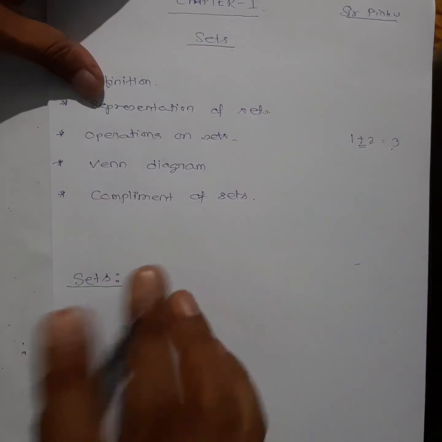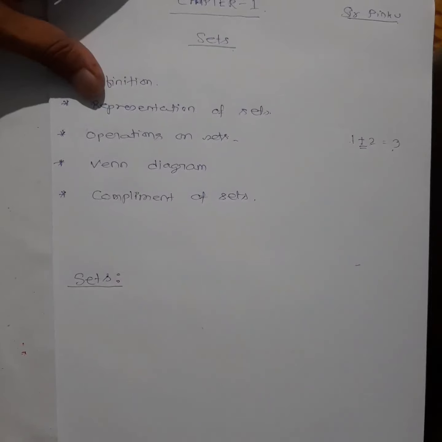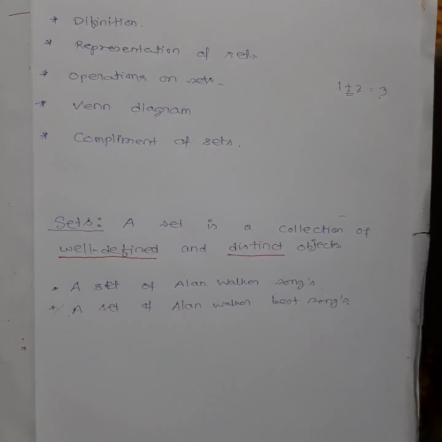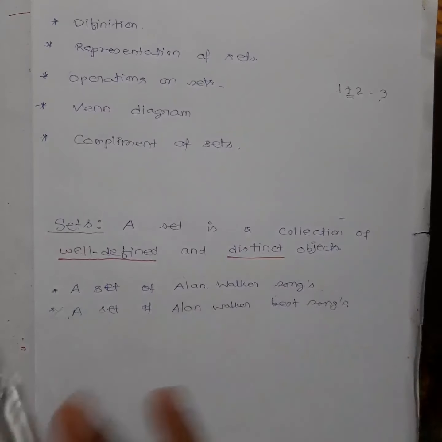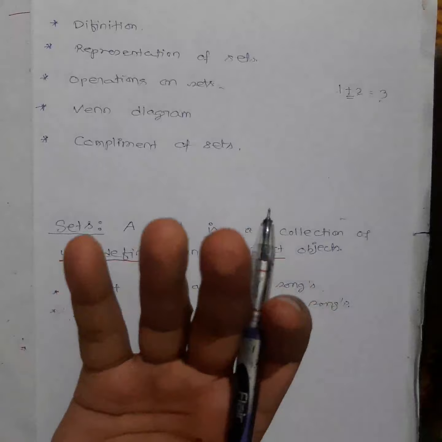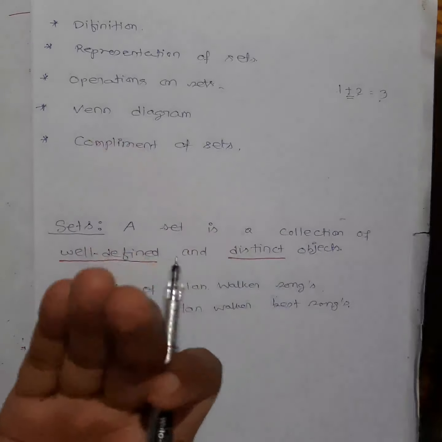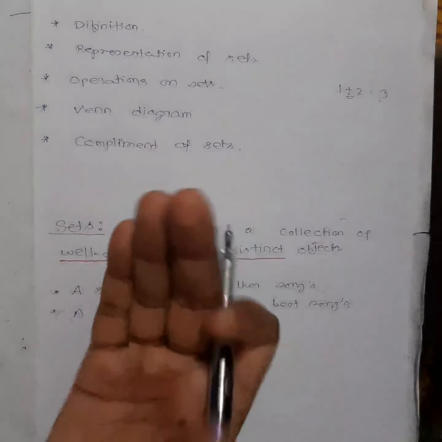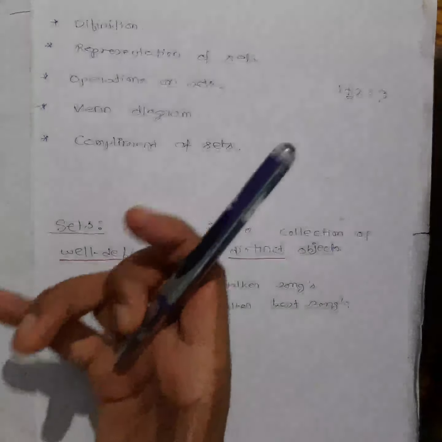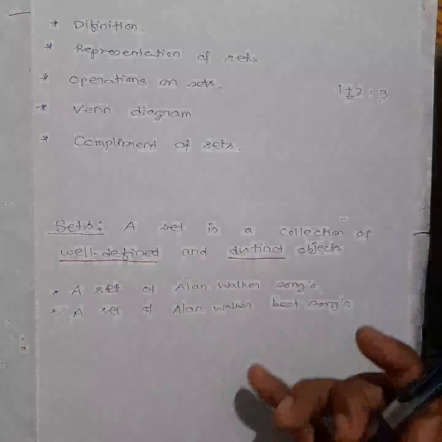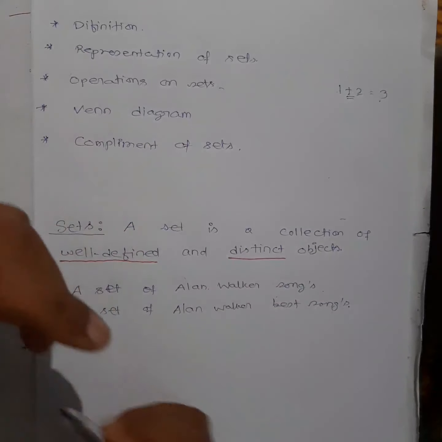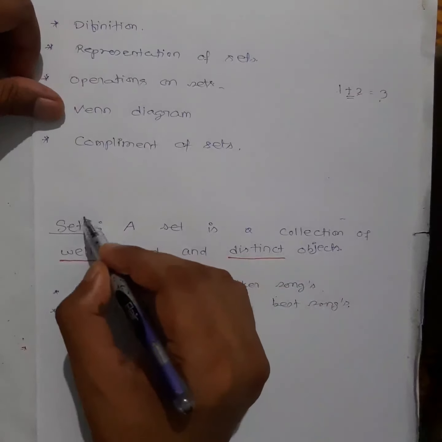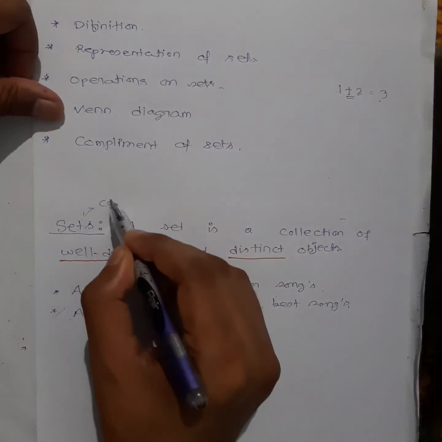So what is basically a set? A set is a collection. Now in reality you know, right? If I say a set of books, what do you understand? It's a collection. Some books will be there, and when you take a collection, that is a set. When you say a set of pens, it is some collection of pens. When you take some pens and collect them, that will become a set. So in reality, the simple meaning is collection.